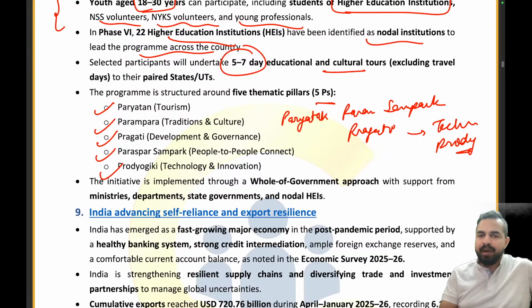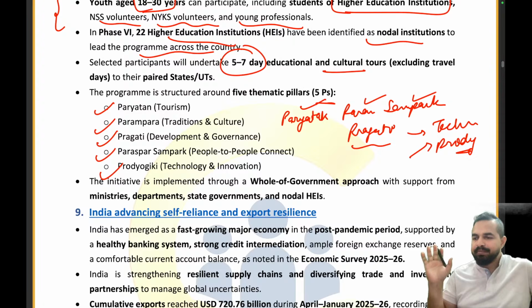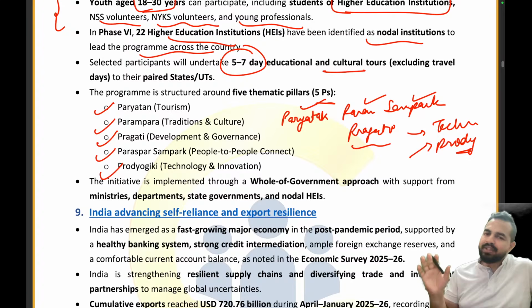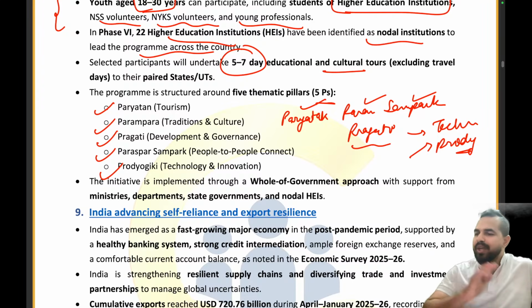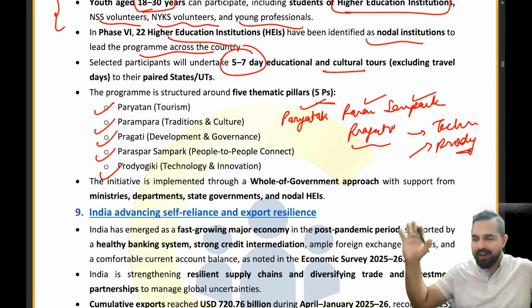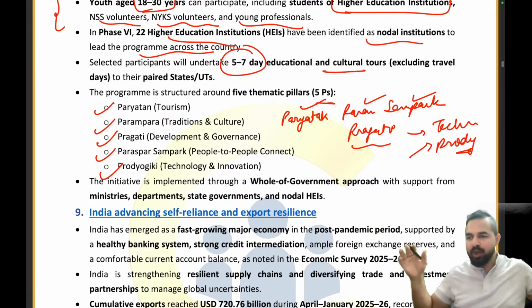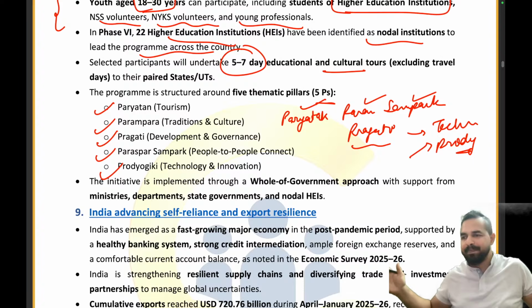Paryatak is basically Paryatan. Param is Parampara. Sampark is basically Paraspar Sampark. Then Pragati, development and governance. And then we have Pradyogiki, technology. Clear? In this way you can remember this. Paryatak Param, Sampark Pragati through technology, and that's how they have become good friends now. Clear? So that's what we are doing in the youth exchange program, right?